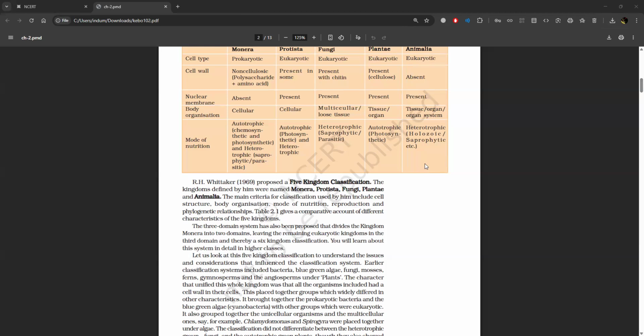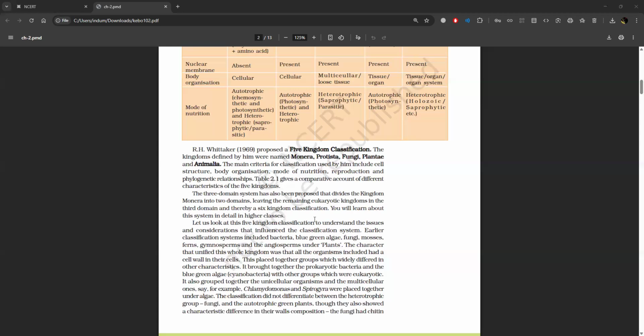R. H. Whittaker proposed a five kingdom classification. The kingdoms defined by him were named Monera, Protista, Fungi, Plantae, and Animalia. The main criteria for classification used by him include cell structure, body organization, mode of nutrition, reproduction, and phylogenetic relationships. Table 2.1 gives a comparative account of different characteristics of the five kingdoms.